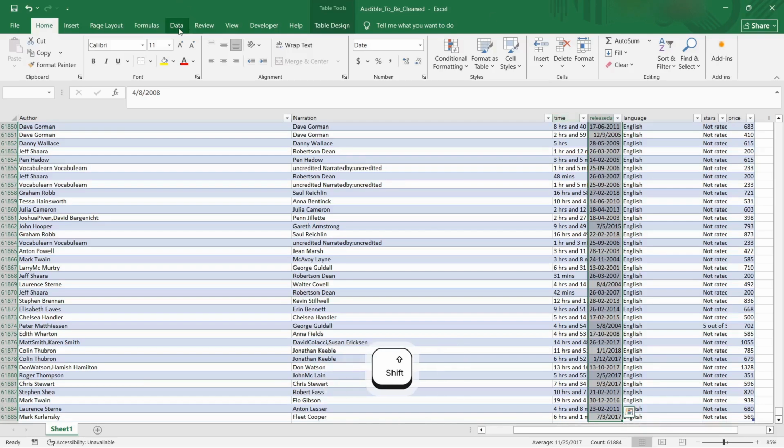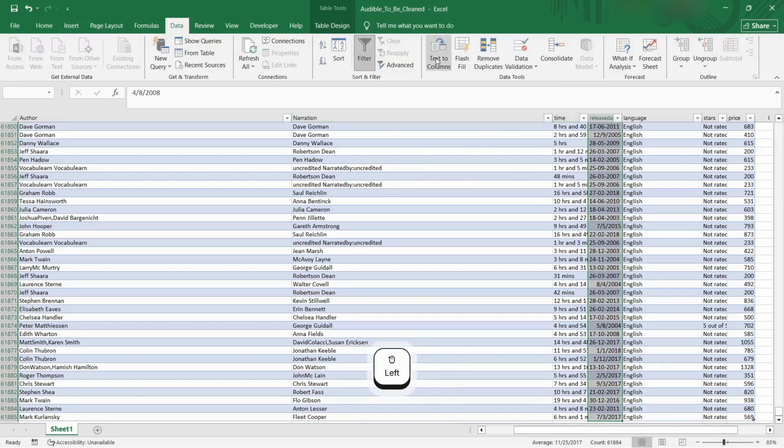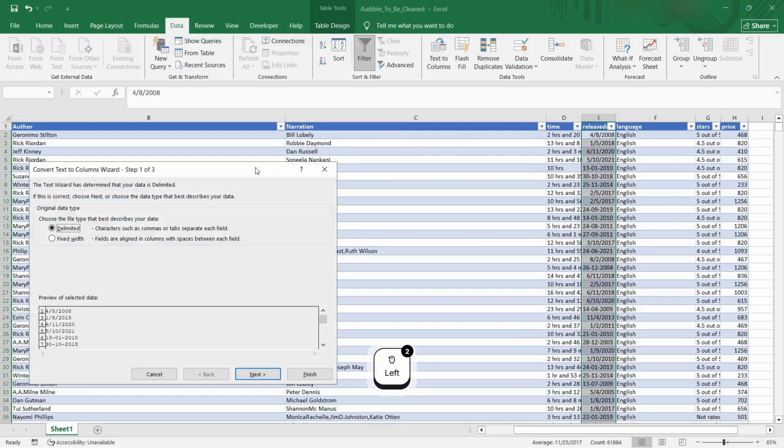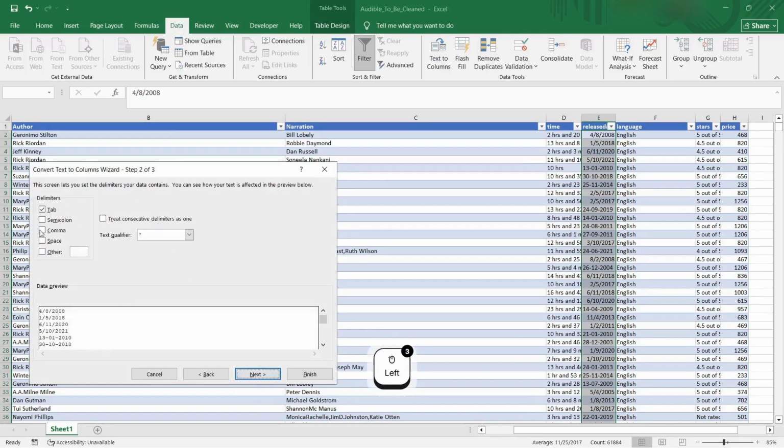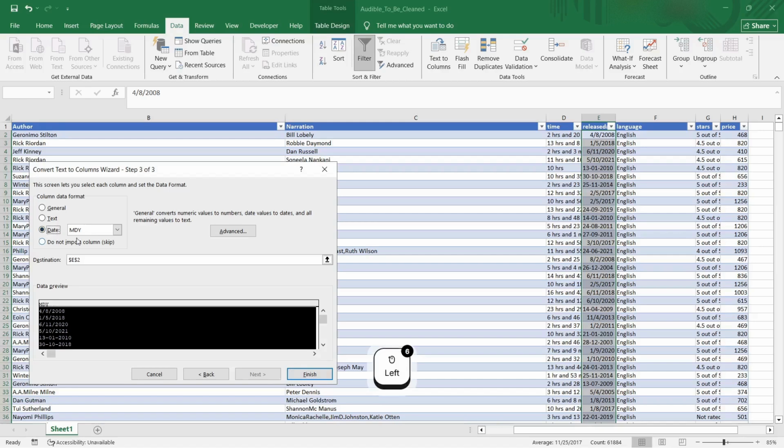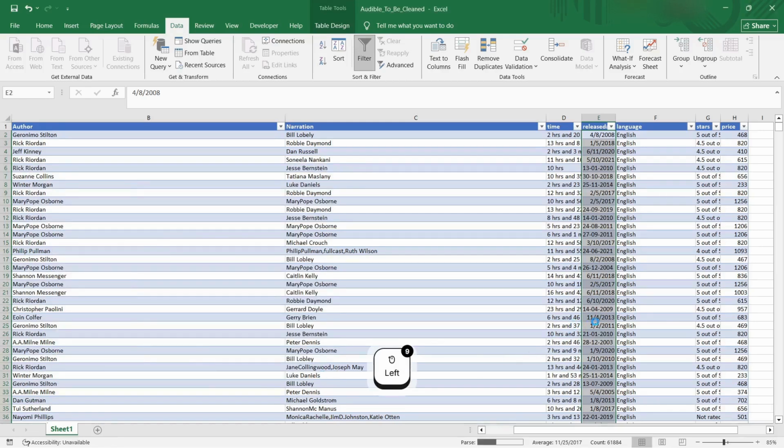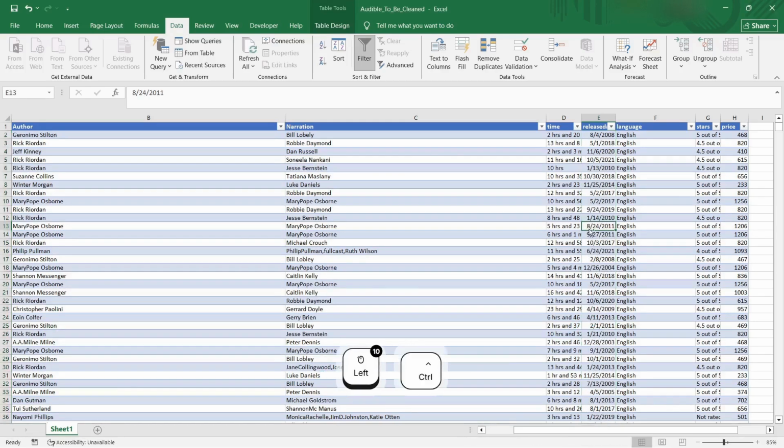And here I will say text to columns, delimited. There are no other delimiters. I just put date and then date, month, finish, and that should be it.